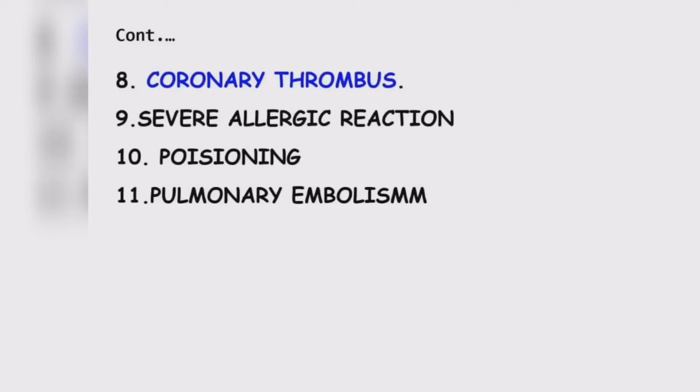Next is poisoning. Poisoning is a major issue related to shock, when the patient goes into anaphylactic shock, and the patient will have an interference with the oxygen supply and blood supply to the vital organs and periphery, where the patient will present with the signs and symptoms of shock. Next is pulmonary embolism. In pulmonary embolism, there is obstruction in the pulmonary circulation, which leads to interference with oxygenation, and the patient may go into shock. So these are some of the etiological factors of shock in general.